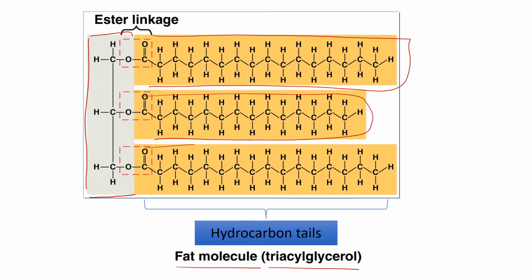The linkage between the glycerol and the fatty acid, we call it the ester linkage. So you should be able to label the ester linkage between the glycerol and the fatty acid molecule. You have to know where to label the ester linkage.